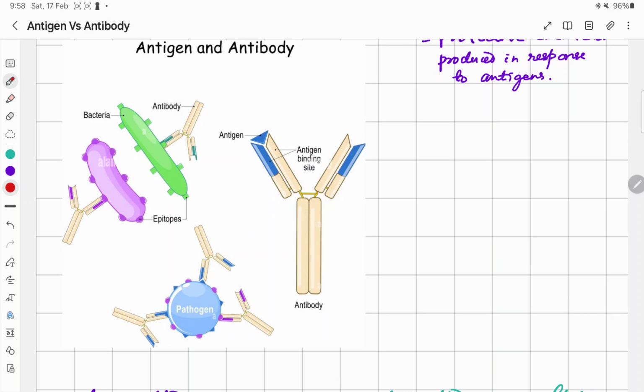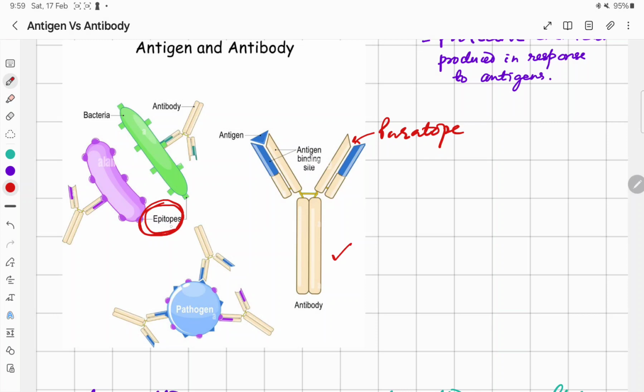So on its surface there are epitopes, and antibodies are Y-shaped glycoproteins, and on their surface there is paratope to which the antigen actually binds.